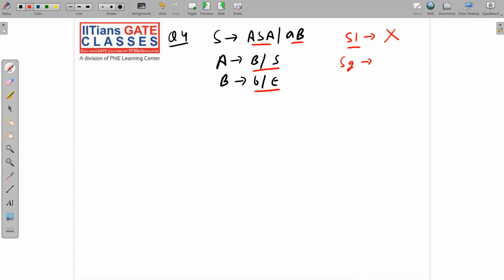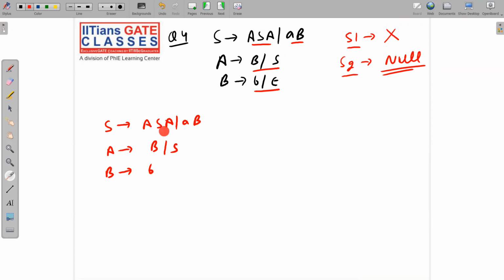What about step number 2? Step number 2 is that you have to remove all the null productions. So see here carefully. Do we have null productions? Yes, we have null productions. So I am going to remove them now. I will write S implies ASA, AB; A implies B or S; B implies B. That is, you have to write the entire grammar as it is, except B implies null, because I am removing B implies null now.